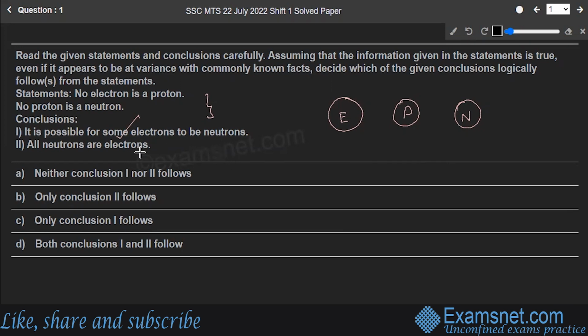Second one, all neutrons are electrons. See, it is given no electron is a proton and no proton is a neutron. So this is definitely wrong. We cannot definitely say that all neutrons are electrons. So looking at this, only conclusion 1 follows. So option A is the correct answer to the question. Hope you are clear. Let's go to question number 2.